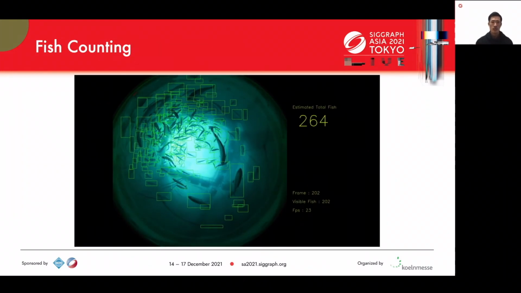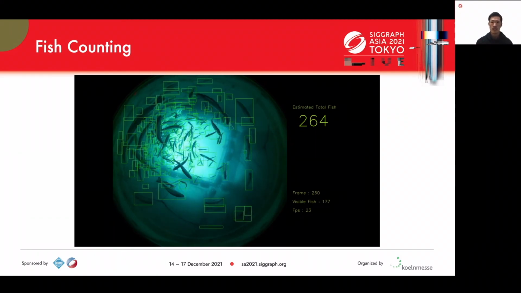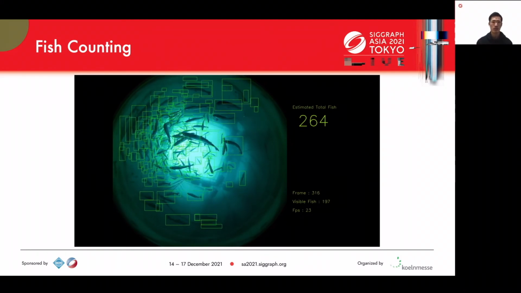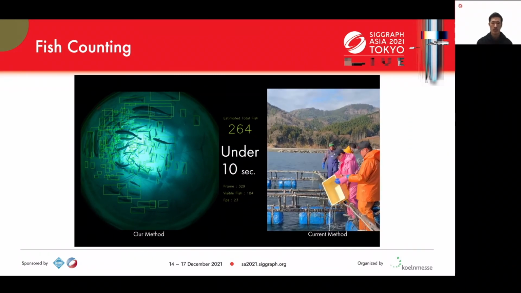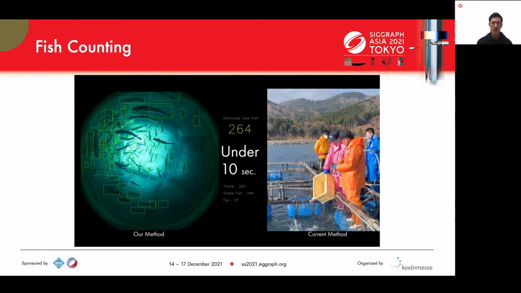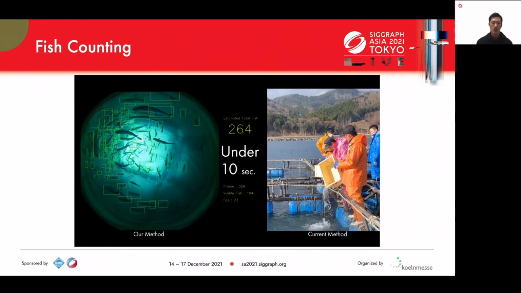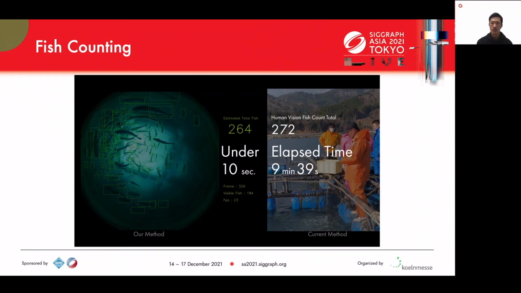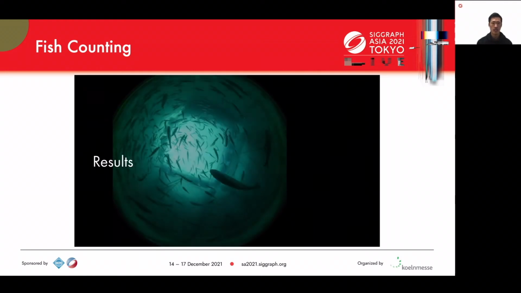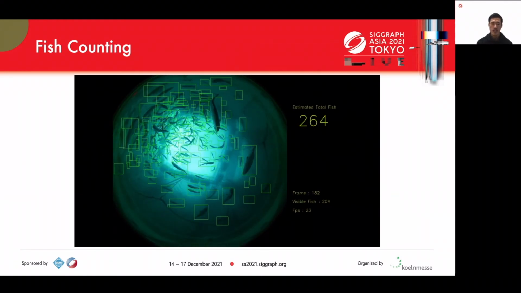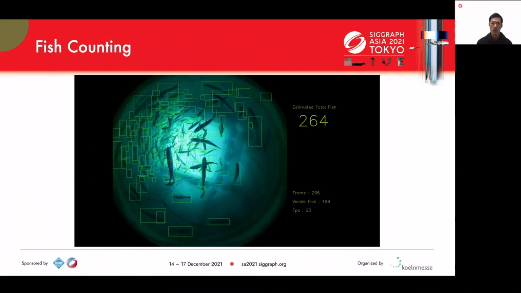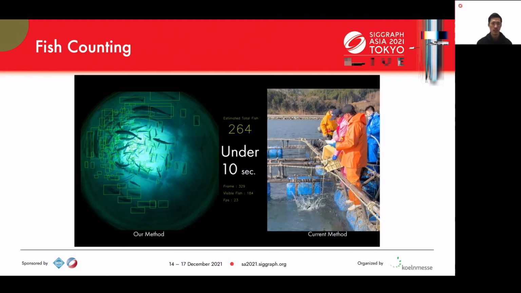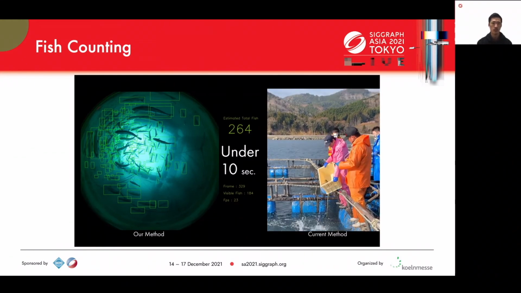We used our trained computer vision model to detect and count fish in a video taken from the bottom of a fish cage. With our proposed method, a fish count can be calculated without manually handling the fish within 10 seconds. With the conventional method in the fish farm, the fish must be handled, and the count took 9 minutes and 39 seconds. The estimated count using human vision was 272, while the one using the fish counting system was 264.